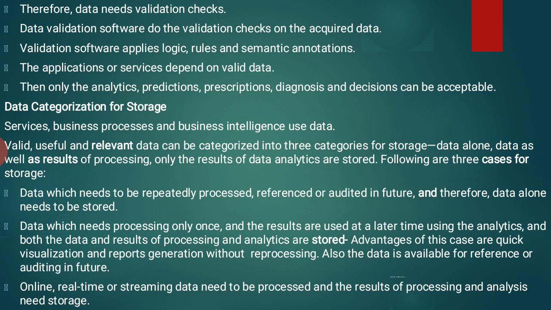Next our topic is data categorization for storage. If you want to store the data, on what categorization are we storing the data? Services, business processes and business intelligence use data. So we are using three kinds of data: service data, business process data and business intelligence data. We have to use these kinds of data.